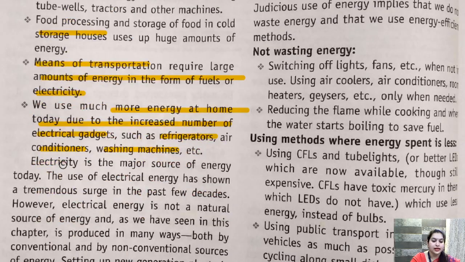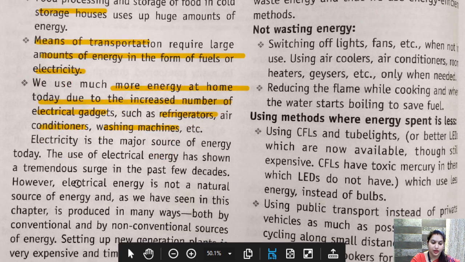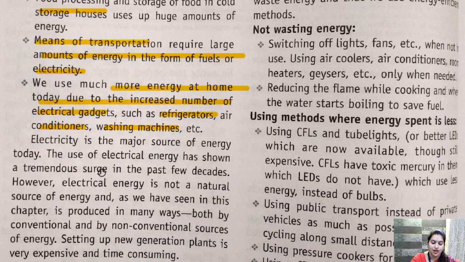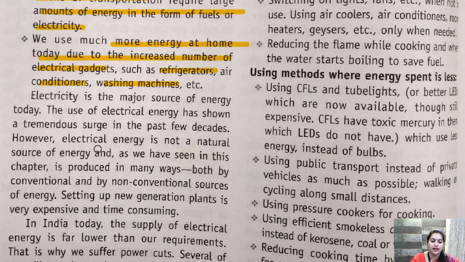Electricity is the major source of energy today. The use of electricity has shown a tremendous surge in the past few decades. However, electrical energy is not a natural source of energy and, as we have seen in this chapter, is produced in many ways, both by conventional and by non-conventional methods.